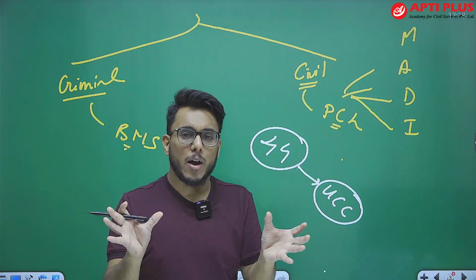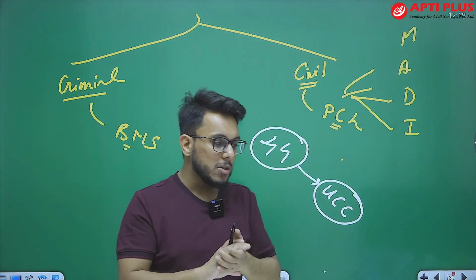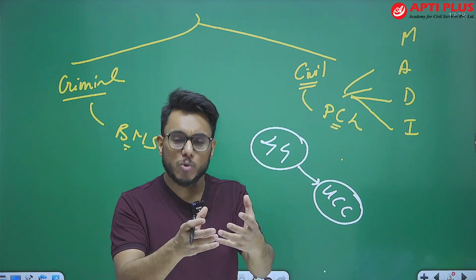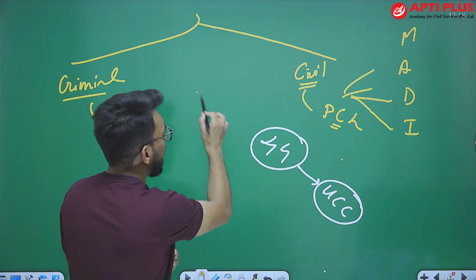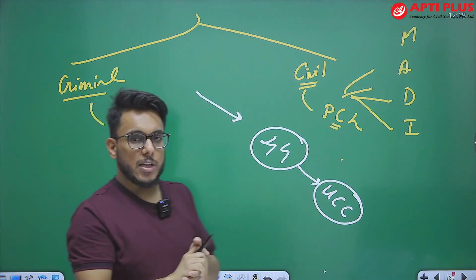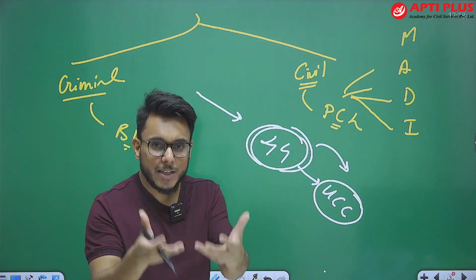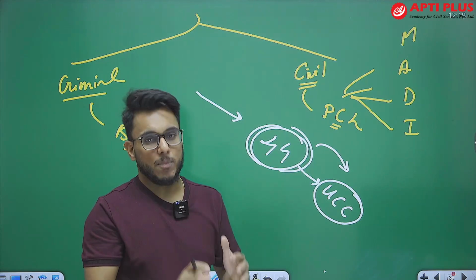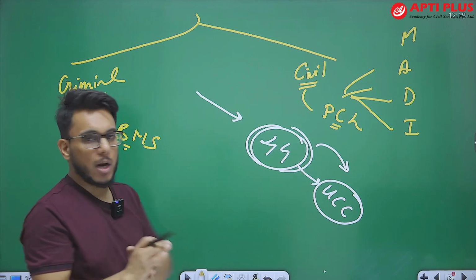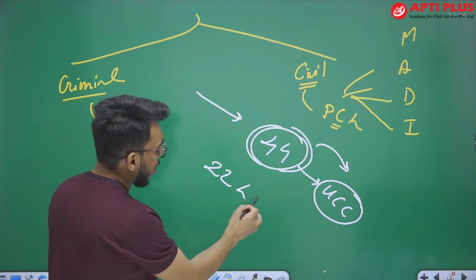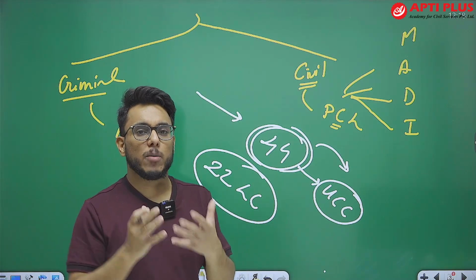So we have two extreme viewpoints. Therefore, what happened at that point of time as a compromise was that it was said, let's not bring UCC, but let's not drop UCC altogether. It was said that UCC should be added in the Directive Principles of State Policy, DPSP, and in Article 44 UCC was added, and now these debates are coming that UCC is to be implemented. In fact, when we talk about the Law Commission, recently the 22nd Law Commission suggested that let's have a nationwide debate on whether we should bring UCC or not.